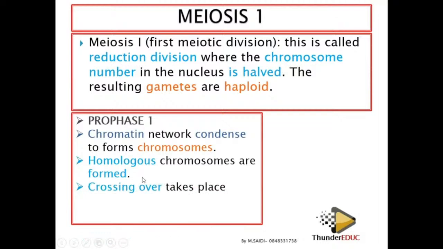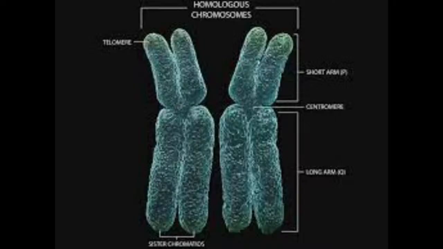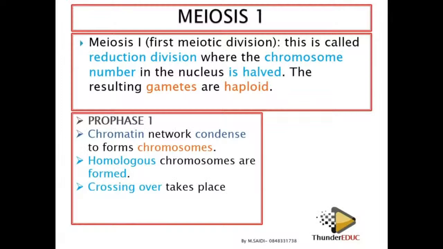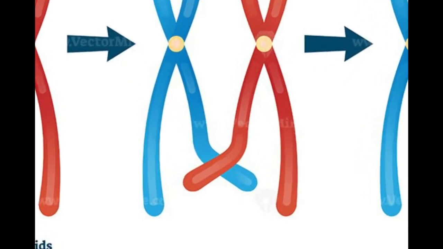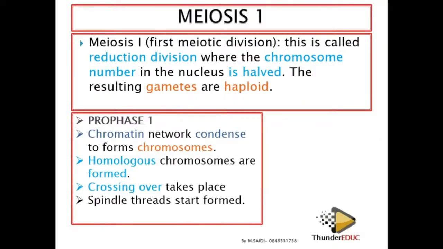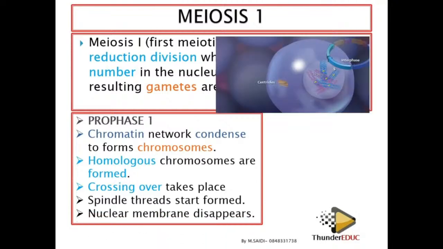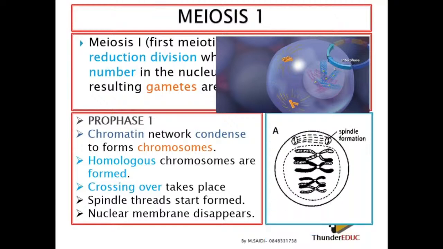When these homologous chromosomes, the way you see it here, come together, they cross over. What do they use to cross? They cross using the chromatids. One chromatid of one homologous chromosome crosses with another chromatid of another homologous chromosome, and then the process continues. So the spindle thread starts to form. It means that the spindle fibers start to form, and once they start to form, the nuclear membrane starts to disappear.